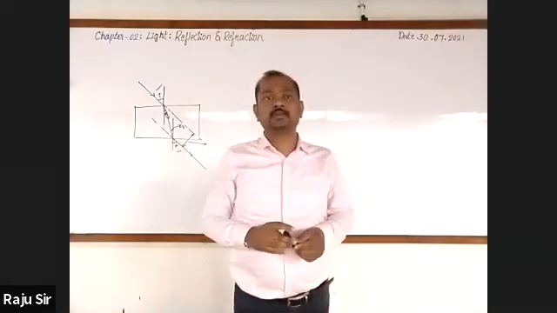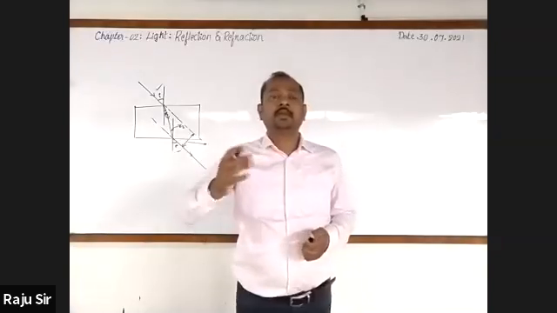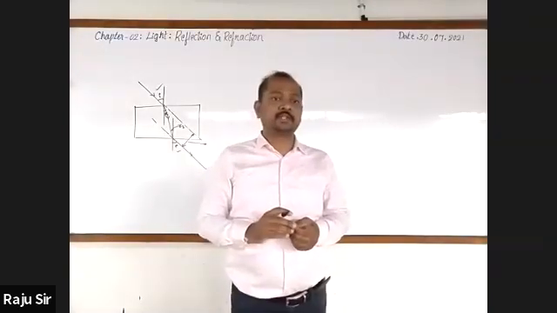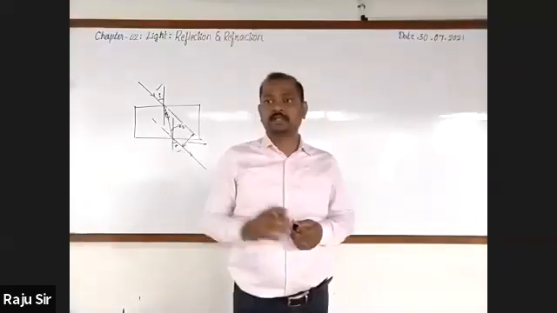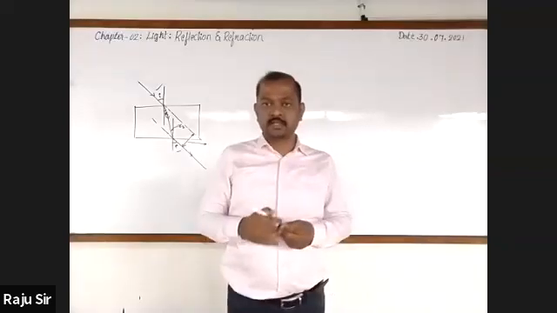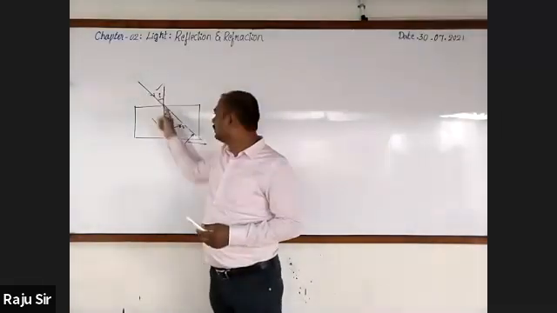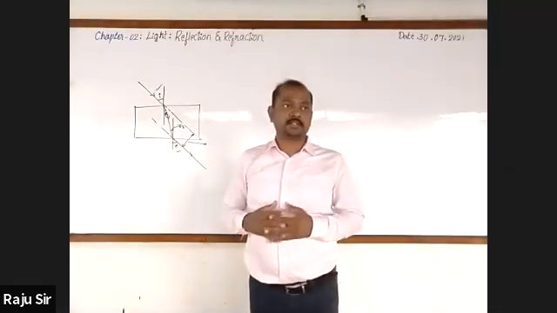What is that ratio? It is always constant. And this is also one of the laws of refraction of light. What do you call this law? Snell's law. So according to Snell's law, the ratio of the sine of the angle of incidence to the sine of the angle of refraction is always constant.